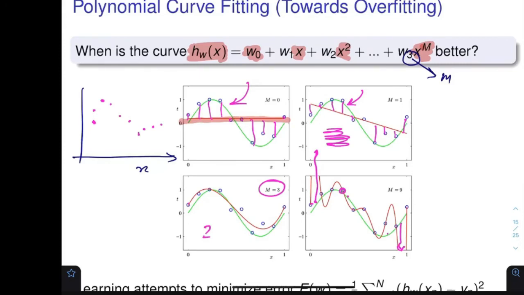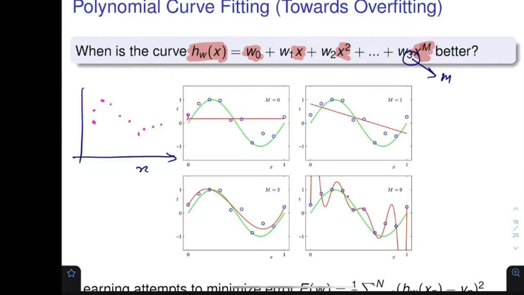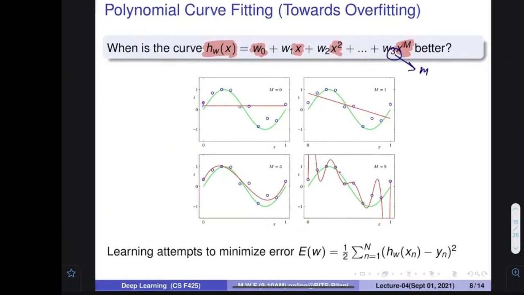This is the problem with the coefficients. So that's why we always want to keep these coefficients small. Very small values are also not good, and very large values are also not good, because if it is very large, then it is going to be problematic.